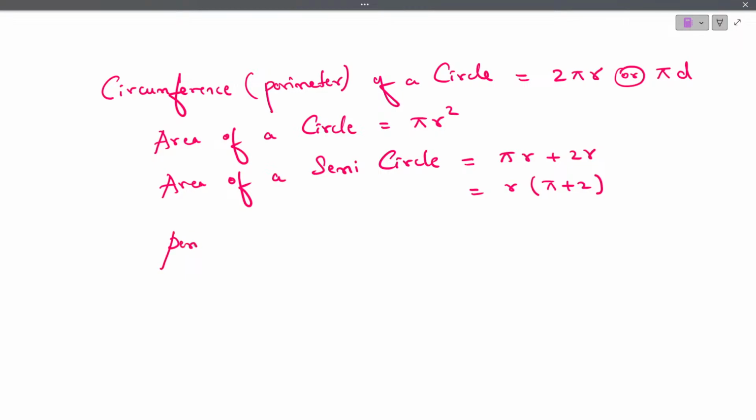Then the perimeter of a semicircle. To find the perimeter of a semicircle, we have the formula pi r plus. Sorry, just a minute.